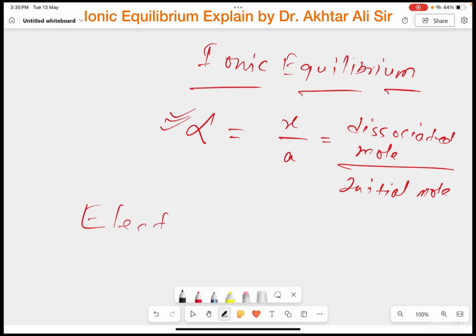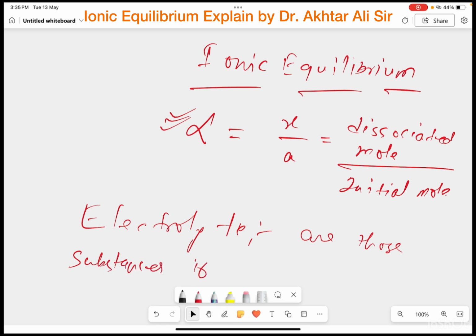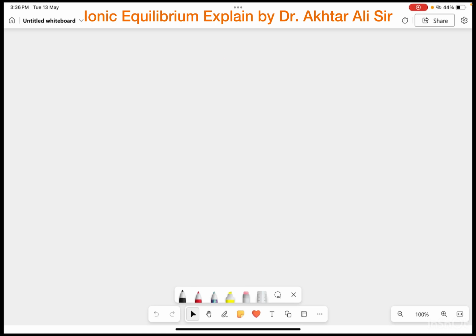What is an electrolyte? Electrolytes are those substances which, if put into water or an aqueous medium, produce cations as well as anions. Suppose we take an electrolyte AB solid.